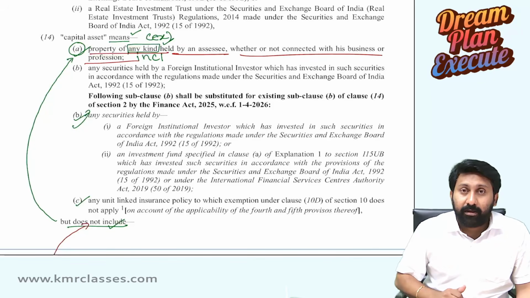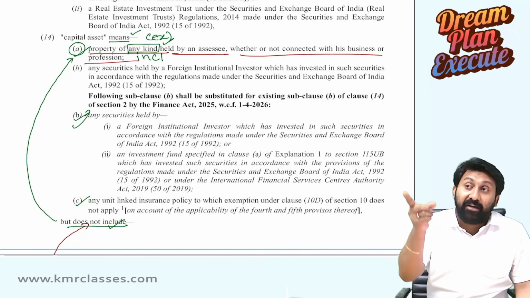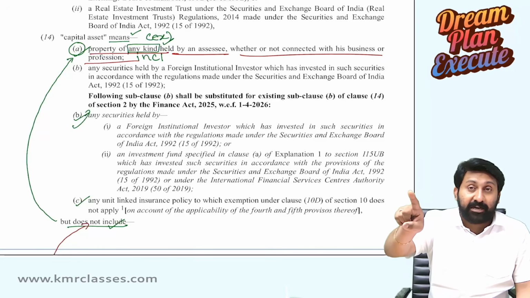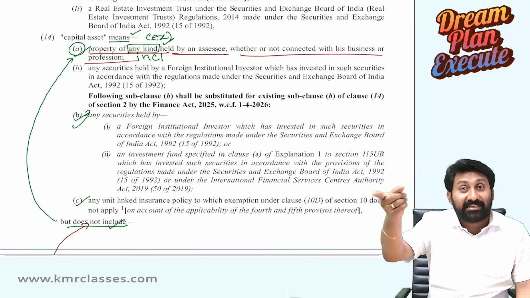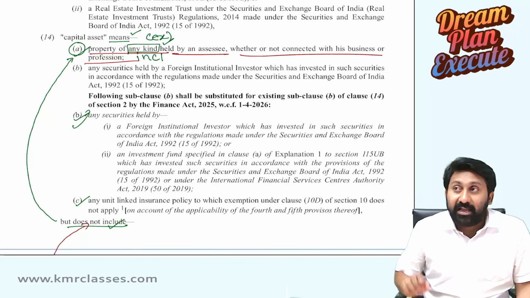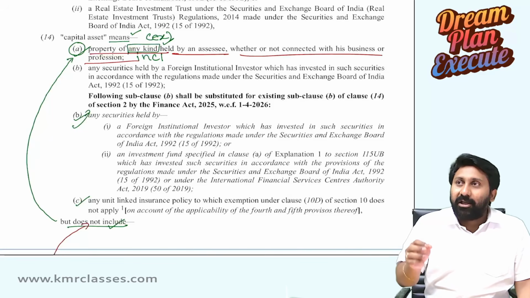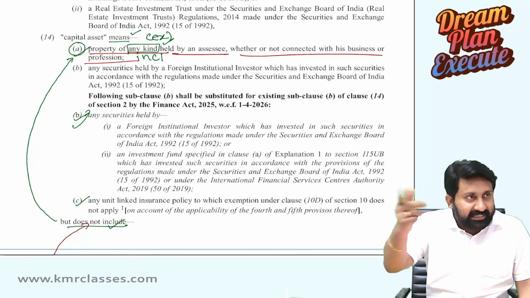Gain came. Is it business income? No. Even though it is held for the purposes of business or profession, the sale of the asset resulting in a gain will be chargeable under the head capital gains only, because that land is not a business asset. Your business is not to buy and sell land.